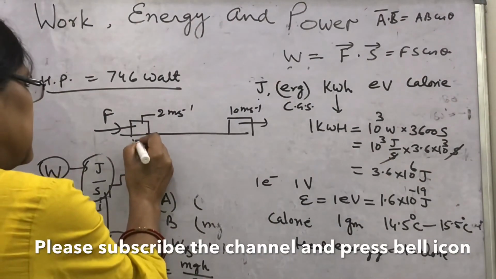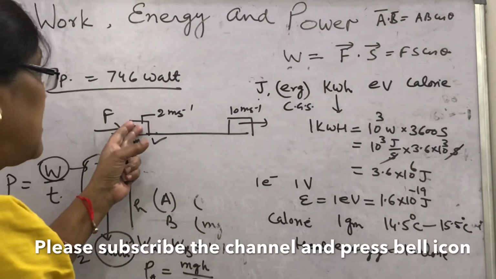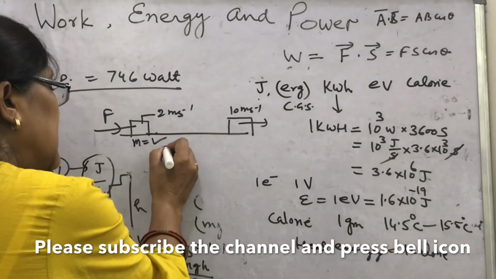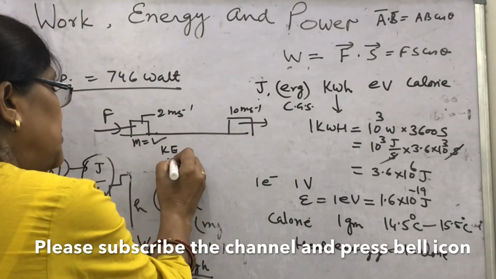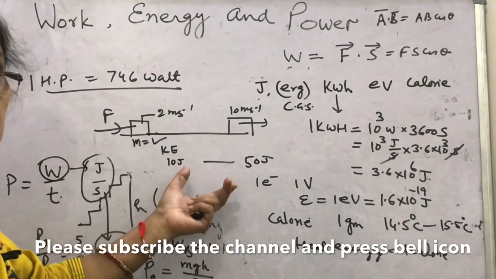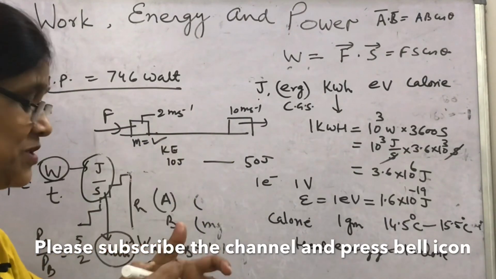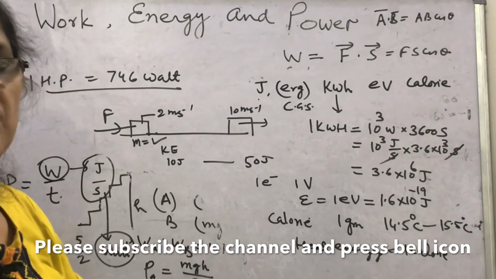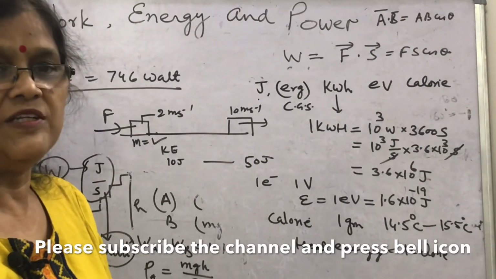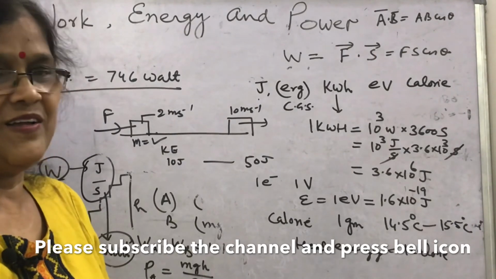If its mass is given, how will you find that the object from this velocity to this velocity, or its kinetic energy increases from 10 joule to 50 joule, such type of numericals, what will be the work done? Then you will use the work energy theorem. I will tell you in the next video what is work energy theorem, what is kinetic energy, what is potential energy, what is momentum, how are they related in the next video.